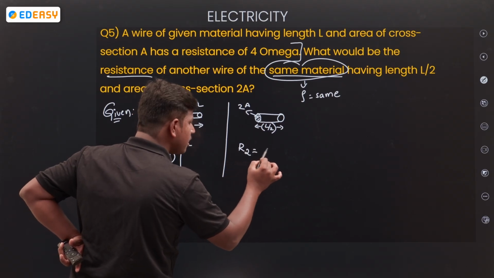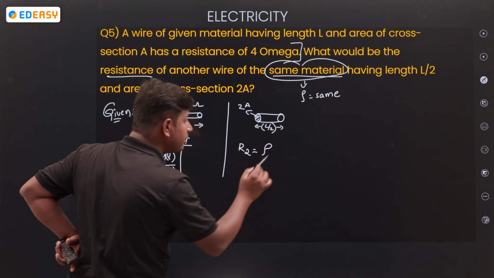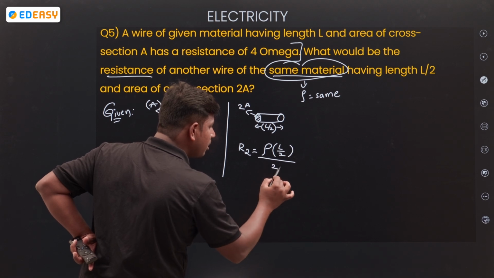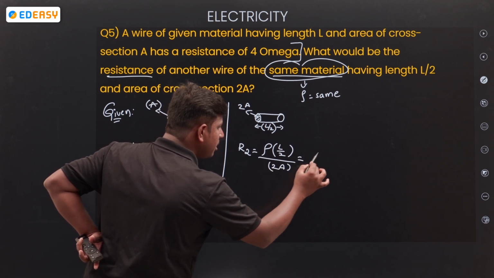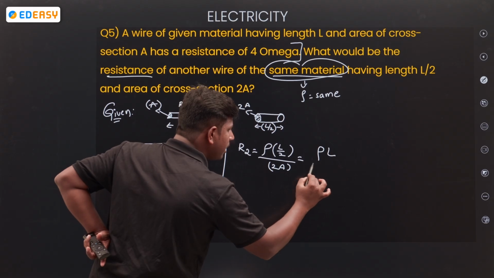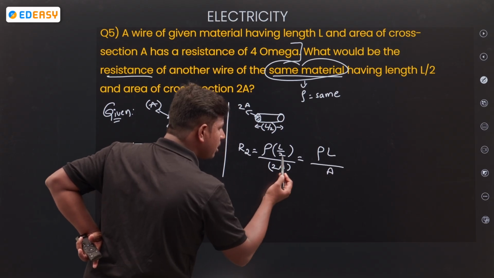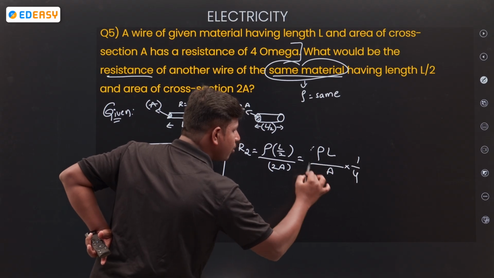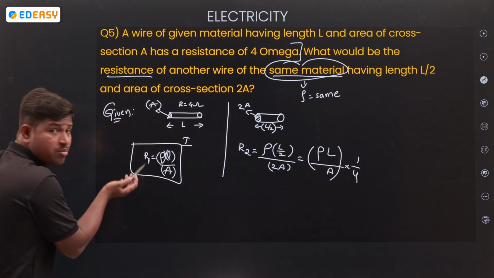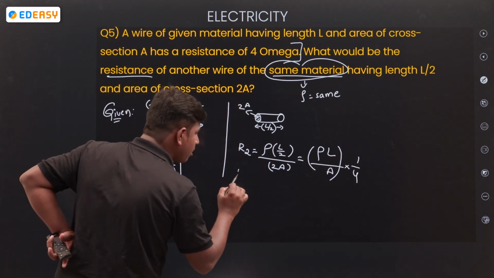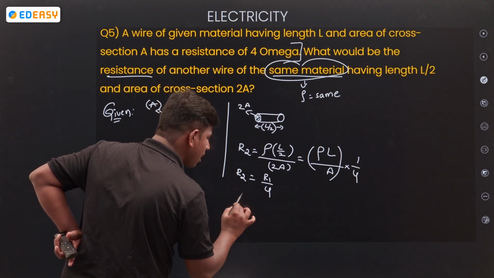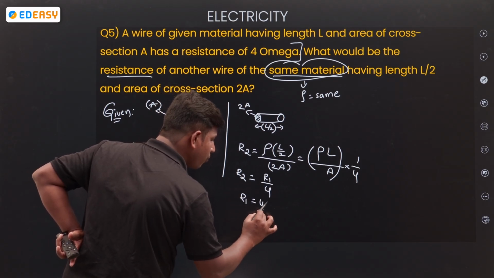R2 is equal to resistivity rho, length of the material L by 2, area of the material 2A. Then it will be rho L by A into 1 by 2 into 1 by 2, which is 1 by 4. And rho L by A is the first material, right? So R2 is equal to R1 by 4. Then R1 is equal to 4R2.